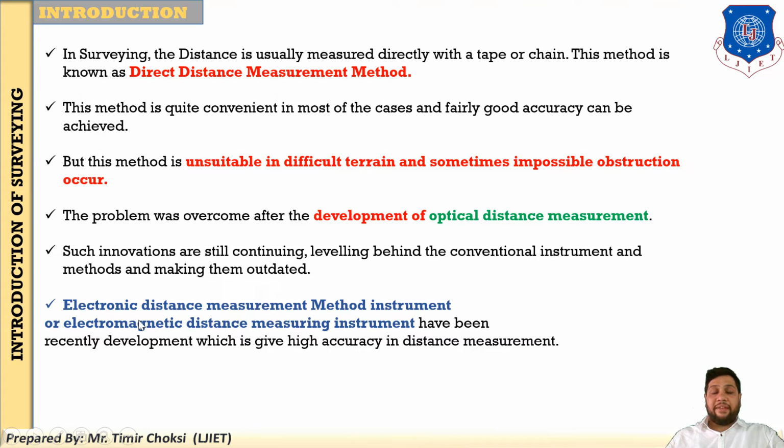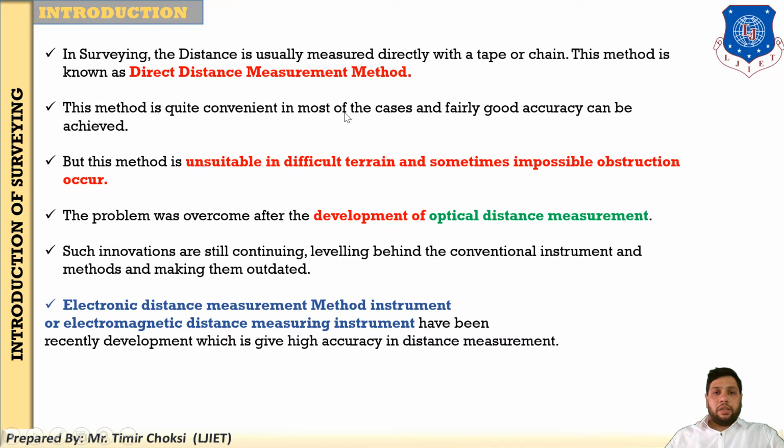So now advanced instruments are used for directly measuring the distance between two points. It is the electromagnetic distance measurement method. There is a chapter on total station, EDM and modern surveying instruments, where I have explained in detail what the electromagnetic distance measurement method is. Okay students, these are the three types of methods you only have to remember: DDM, EDM and ODM.